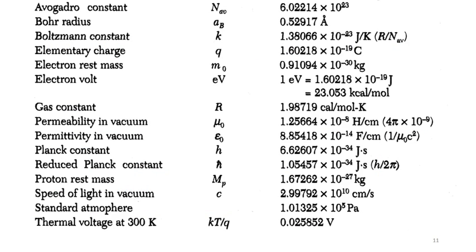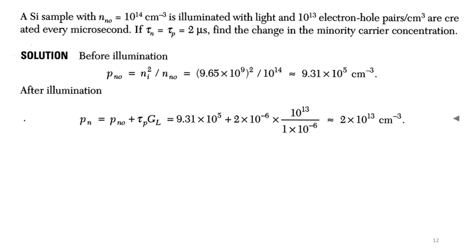These are some constants I already gave in previous lectures, but they are very important when we solve numericals. This is one numerical based on the previous expression. A silicon sample with n naught of 10 to 14 per centimeter cube is illuminated with light, and 10 to 13 electron hole pairs per centimeter cube are created every microsecond. If the carrier lifetime of electrons and holes is 2 microseconds, we have to find the change in the minority carrier concentration.